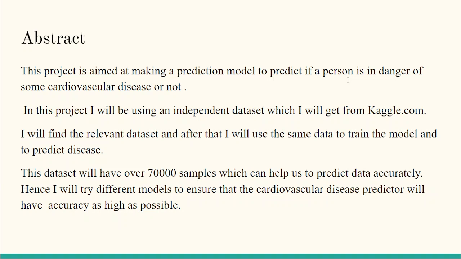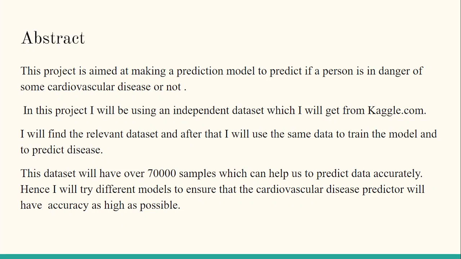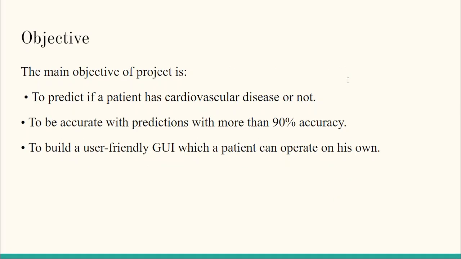In this project, I will use an independent dataset which I will get from kaggle.com. I will select the relevant dataset and after that I will use the same data to train the model and to predict disease. This dataset will have over 70,000 samples which can help me to predict data accurately. Hence, I will try various different models to ensure that the cardiovascular disease predictor will have accuracy as high as possible. Next, I will explain about the objective of this project.